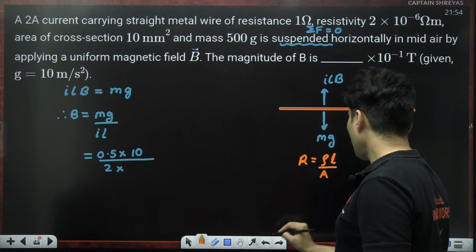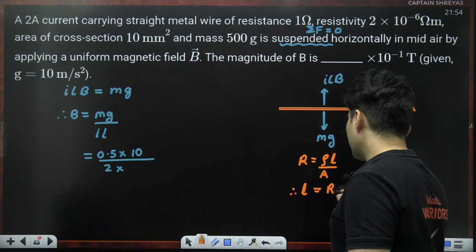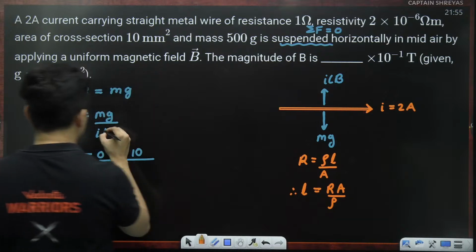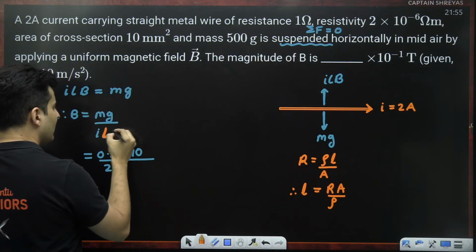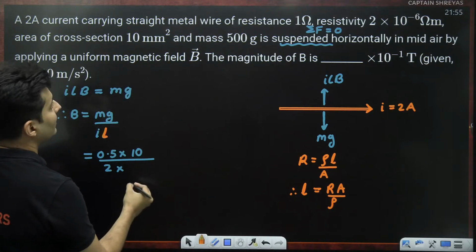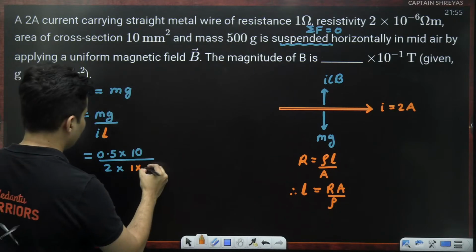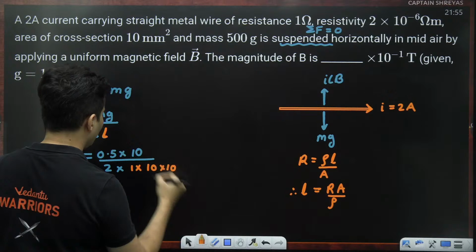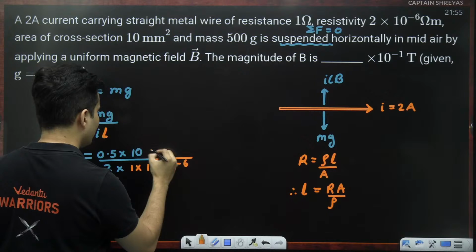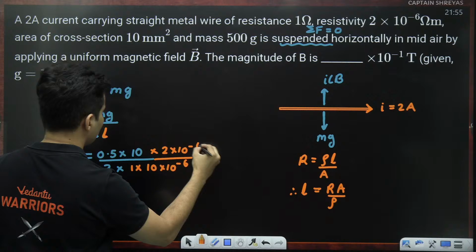Therefore, think about it. Length will be resistance into area by resistivity. So whatever this length is, just substitute it as RA by rho. Resistance is nothing but 1 ohm. Area of cross section is 10 millimeter square, so 10 into 10 to the power minus 6. Whole thing divided by resistivity. So resistivity will go on the top. Resistivity is 2 into 10 to the power minus 6.